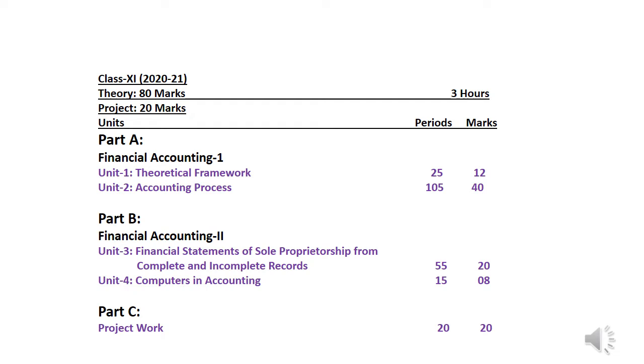Part B involves Financial Accounting 2, which is also divided into two units, Unit 3 and Unit 4. Unit 3 is financial statements of sole proprietorship from complete or incomplete records, which is of 20 marks. And finally, Unit 4 is computers in accounting, which is of 8 marks. And one more part is there that represents the project work, which is of 20 marks.